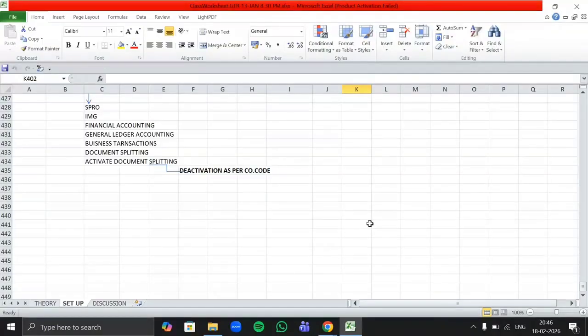So first of all, whatever configuration we have done up to now, I just want to show you where it gets related, so that things will start getting clear in your heads. So first let's post two journal entries. One for the revenue and the other for the expenses. Let me first post the entry for expenses.